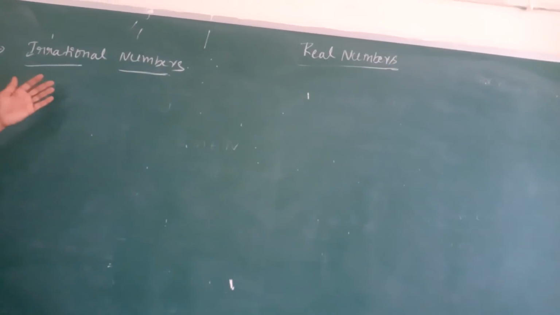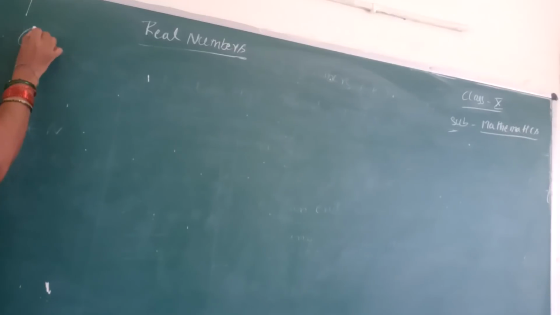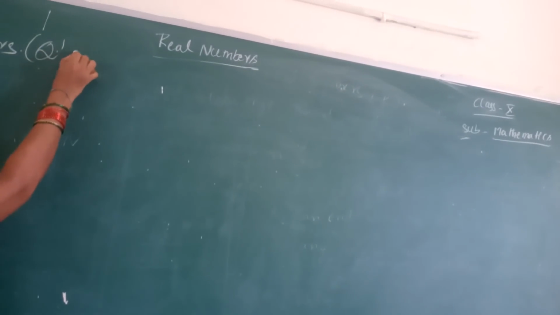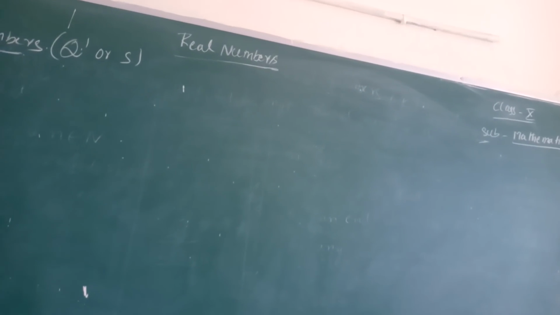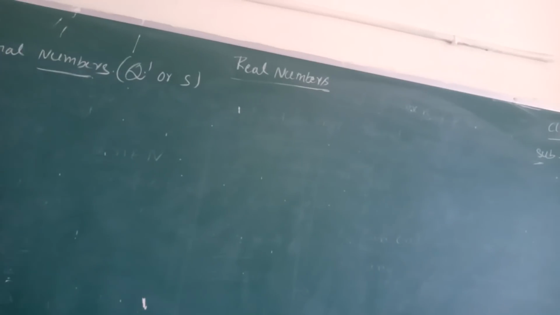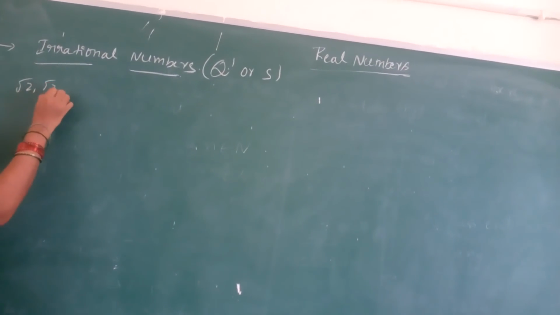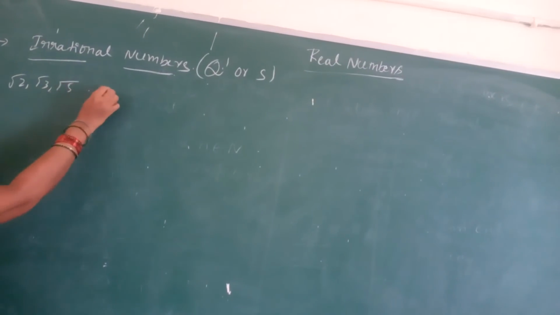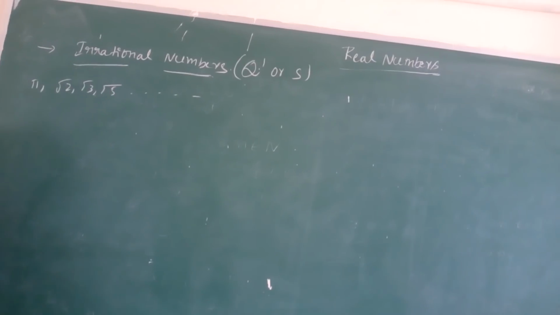Irrational numbers are denoted by which letter? Q dash. R, S we also use to represent irrational numbers. What are the examples of irrational numbers? Root 2, root 3, root 5 and so on, and pi is also an irrational number.